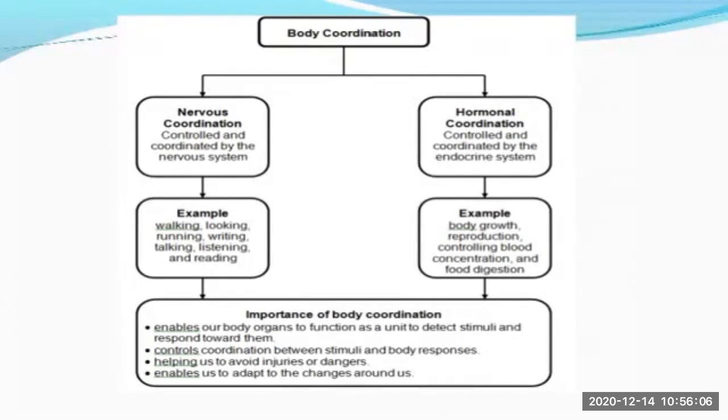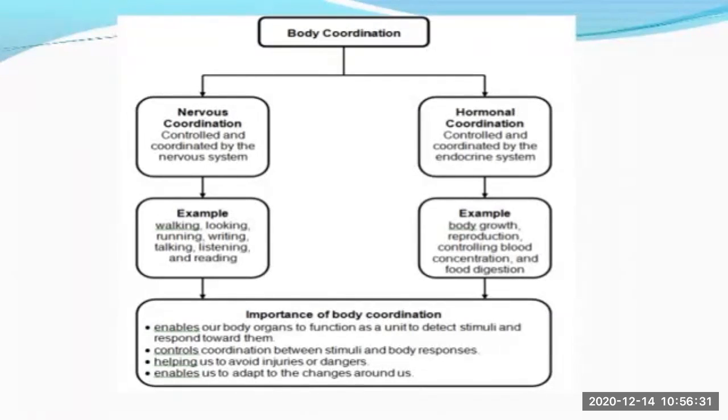And hormonal coordination is controlled and coordinated by the endocrine system. Examples of nervous coordination you can see: walking, looking, running, writing, talking, listening and reading. And examples of hormonal coordination are body growth, reproduction, controlling blood concentration and food digestion.